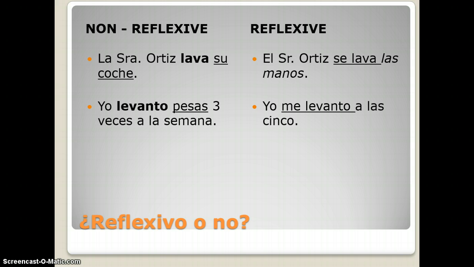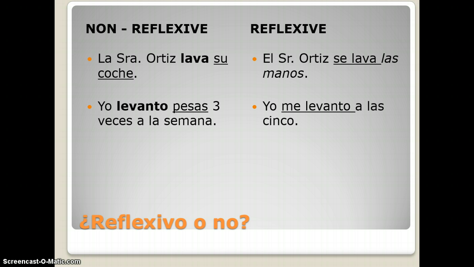Sometimes there are verbs that could be reflexive or non-reflexive. For example, the verb lavar. La señora Ortiz lava su coche. She's washing her car, therefore it is not a reflexive verb. Whereas el señor Ortiz se lava las manos, that is reflexive because he's performing the action on himself.